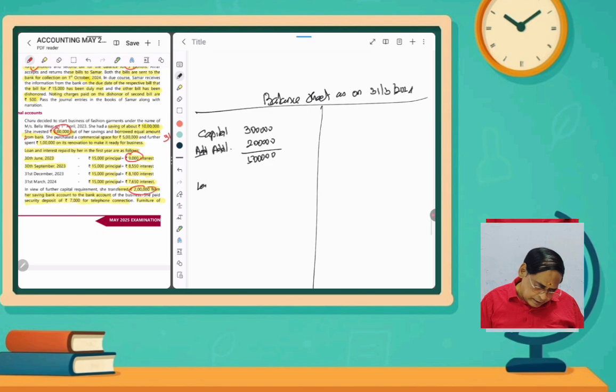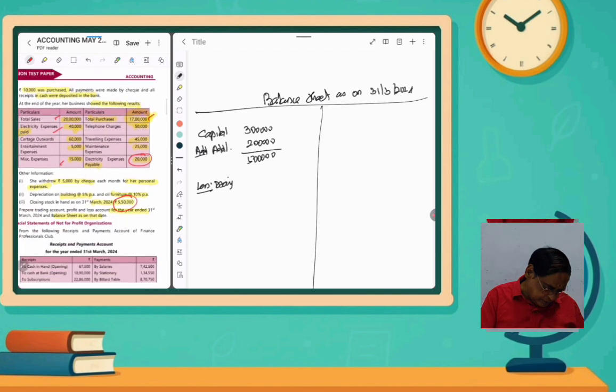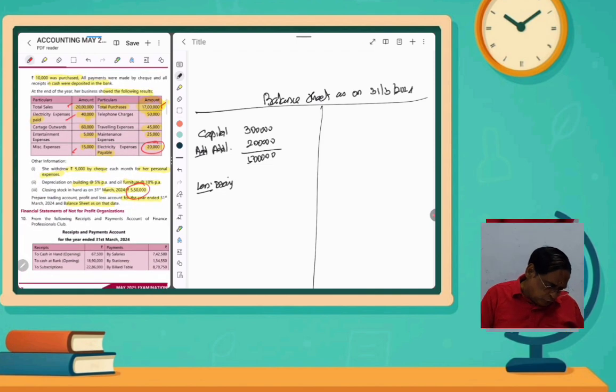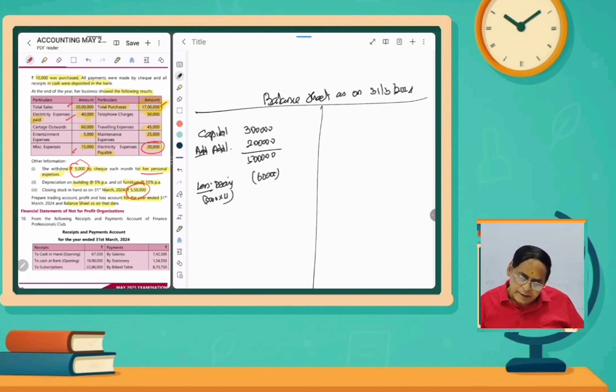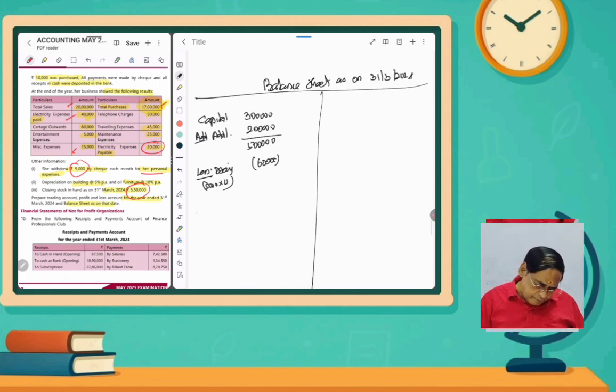And then drawings is there. How much is drawings? He withdrew 5,000 rupees by cheque each month for his personal expenditure. So 5,000 into 12, so 60,000 rupees drawings. We have to deduct drawings and then add net profit. Net profit, how much did we calculate?